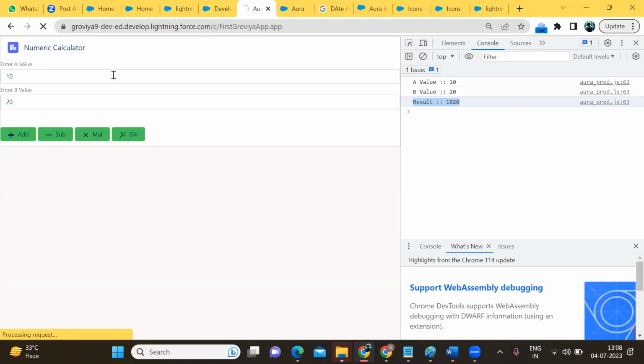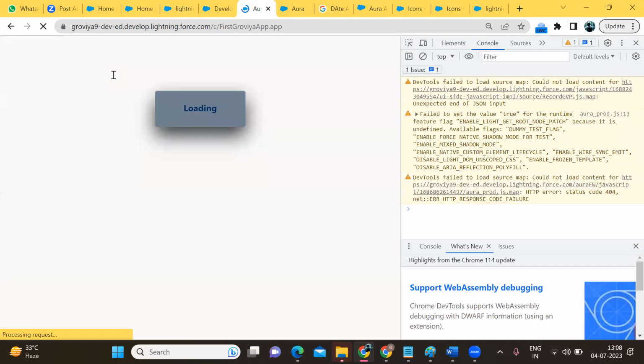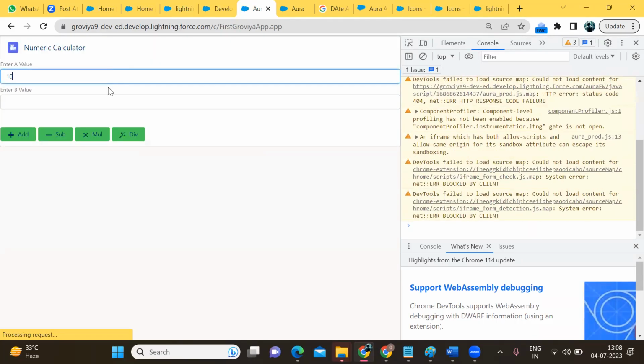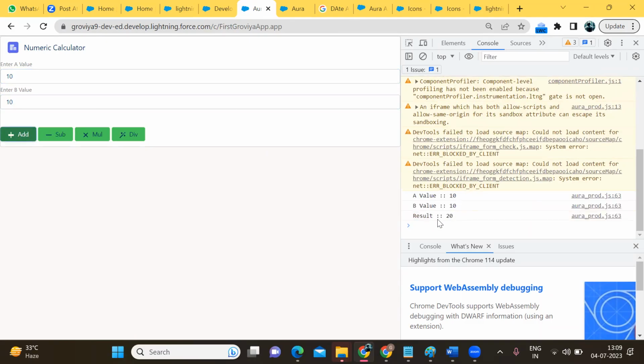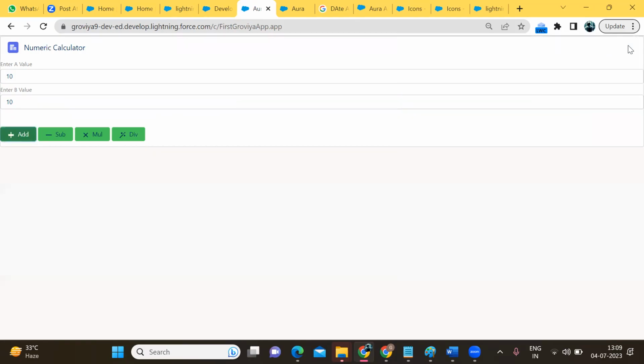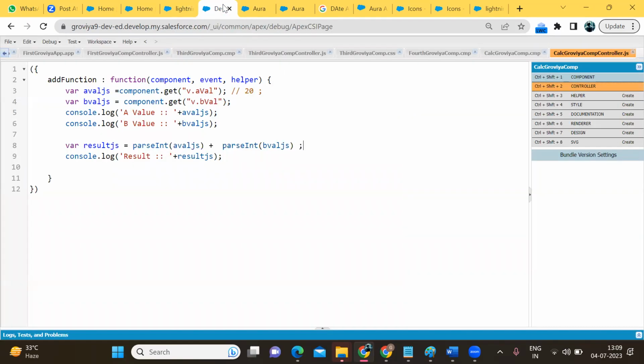Again, going to refresh the page, entering information 10, 10, clicking on the add button, 10, 10, result 20 I'm getting. Now it is not concatenated. Okay, it is not concatenating, we are able to add it.